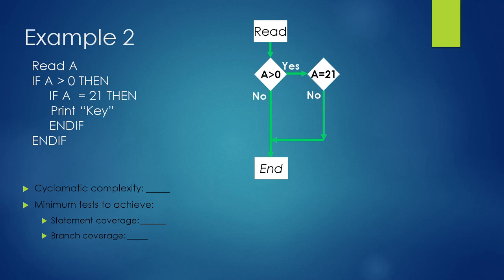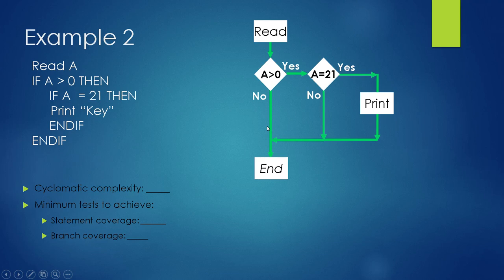From this flowchart, we are first going to calculate the cyclomatic complexity. For this, we first need to identify the total number of edges in this flowchart. This is the first edge, second, third, fourth, fifth and the sixth.